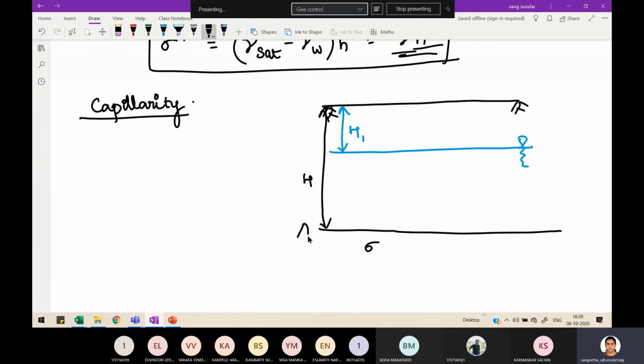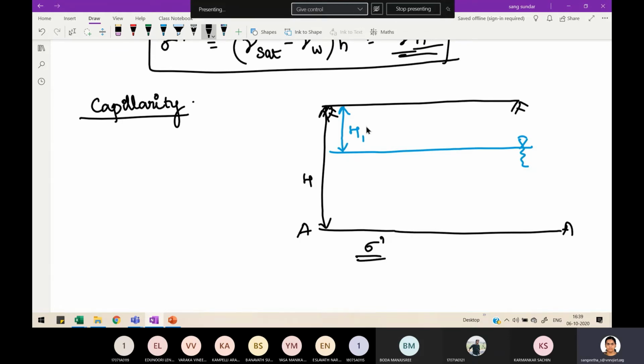Let us call this plane A. There is one cross section. Just imagine a cross section over here; if it is confusing, imagine it in 3D. As of now I am drawing it in 2D. A plane exists here, and we are calculating the effective stress at this plane. What is the influence of capillarity on effective stress?